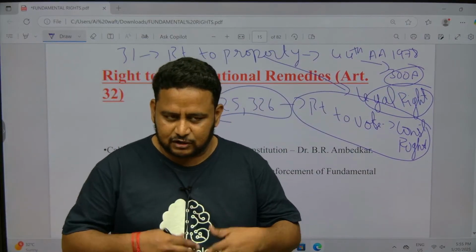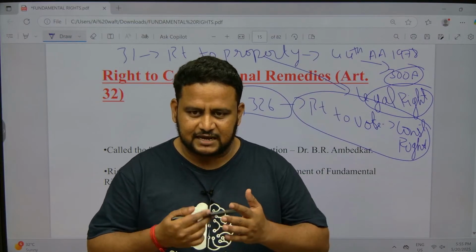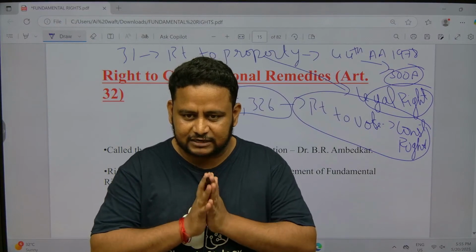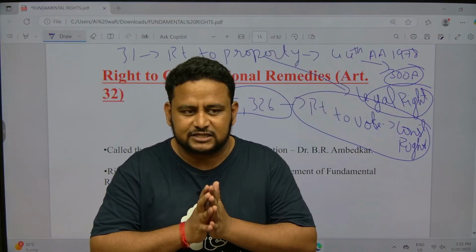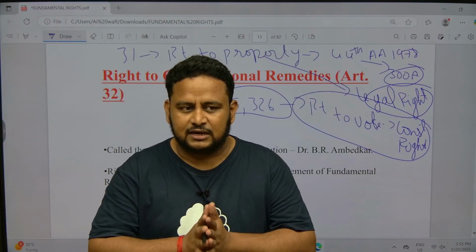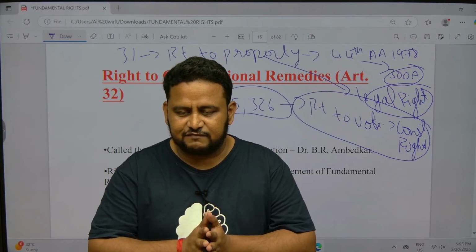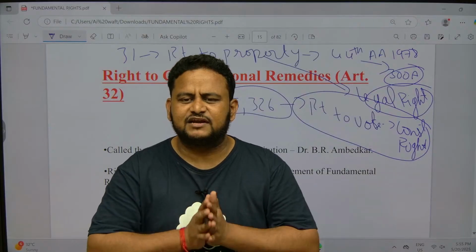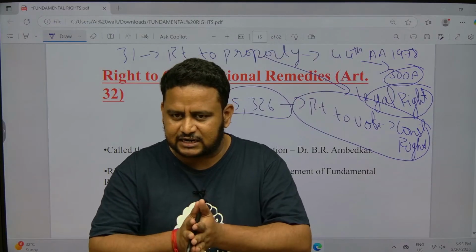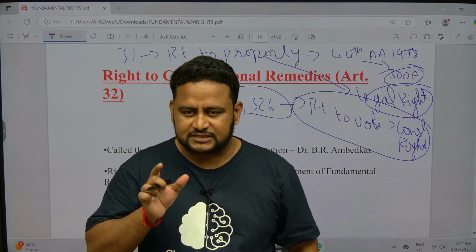But before that, I want to discuss the importance of the right to constitutional remedies at Article 32. So, Dr. B.R. Ambedkar, what did he say? Fundamental rights is the most important or most criticized part of the Indian Constitution. When it comes to fundamental rights, Article 32 is of the highest importance. He said it is the heart and soul of the Indian Constitution, not just of the fundamental rights. If there is no fundamental rights, there is no validity for the Indian Constitution. If there is no Article 32, there is no validity for fundamental rights.